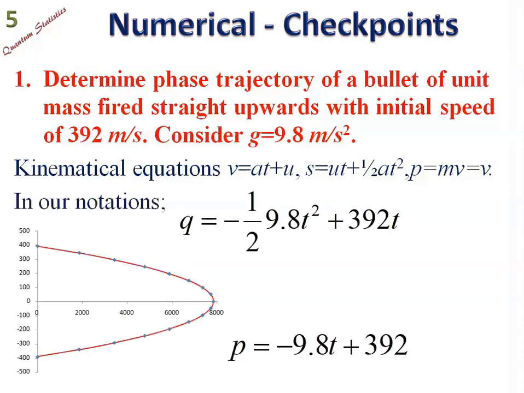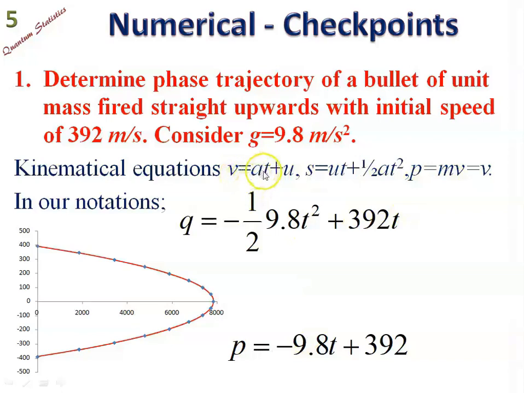So in terms of our position, q equals minus 1/2 g t squared, where g is 9.8, plus u t, with u being 392. Here we have introduced the minus sign because it is traveling against gravity. If we are using the formula s equals u t plus half a t squared, q is like this. p is velocity because the mass is unit. It's not creating any disturbance.